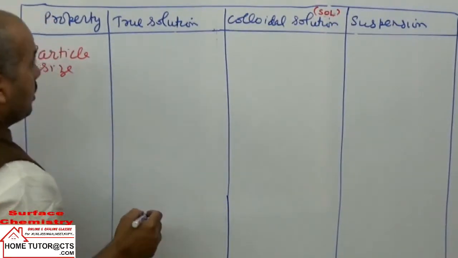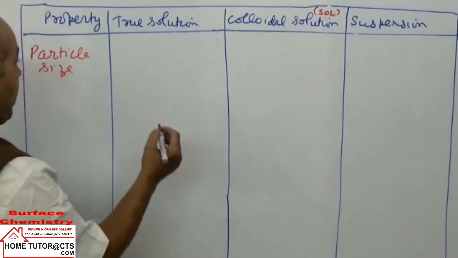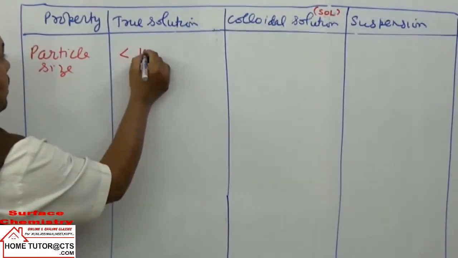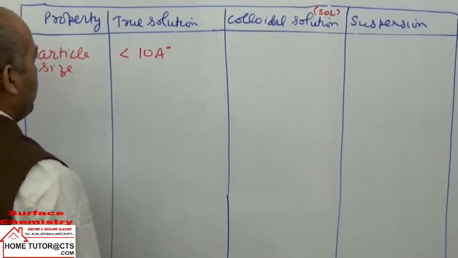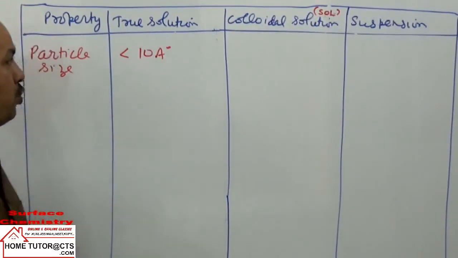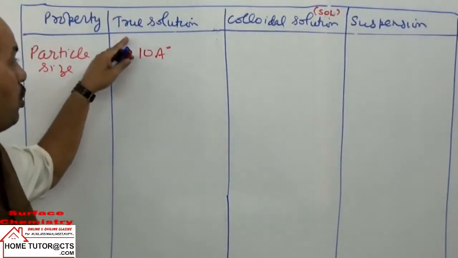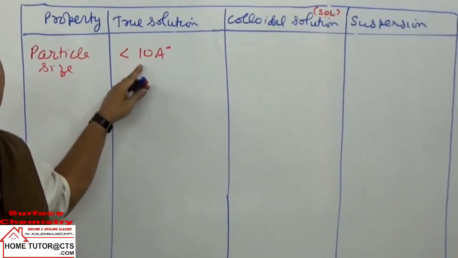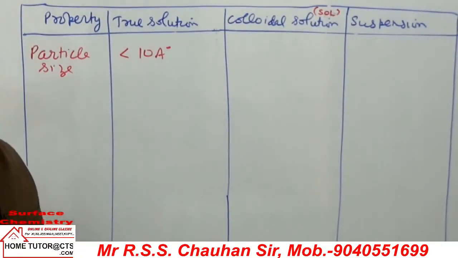In true solutions, the solute particles have a size less than 10 angstrom or 1 nanometer.